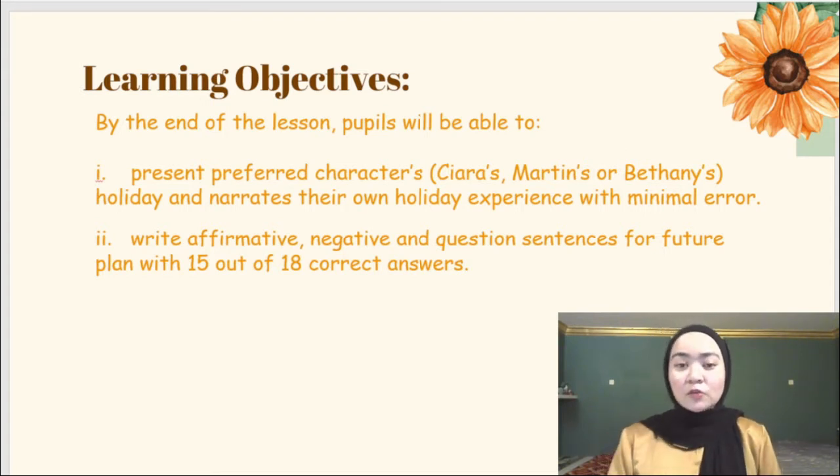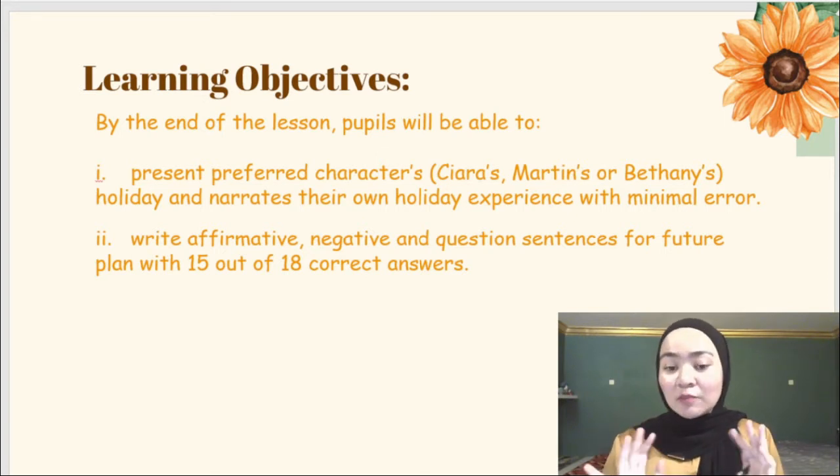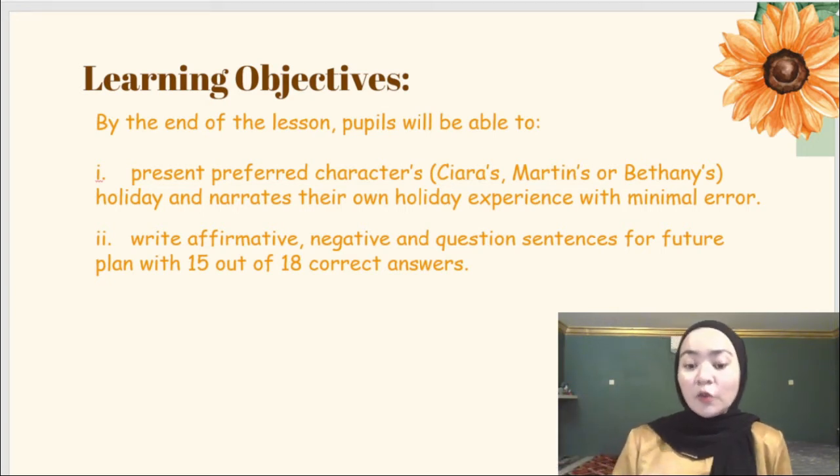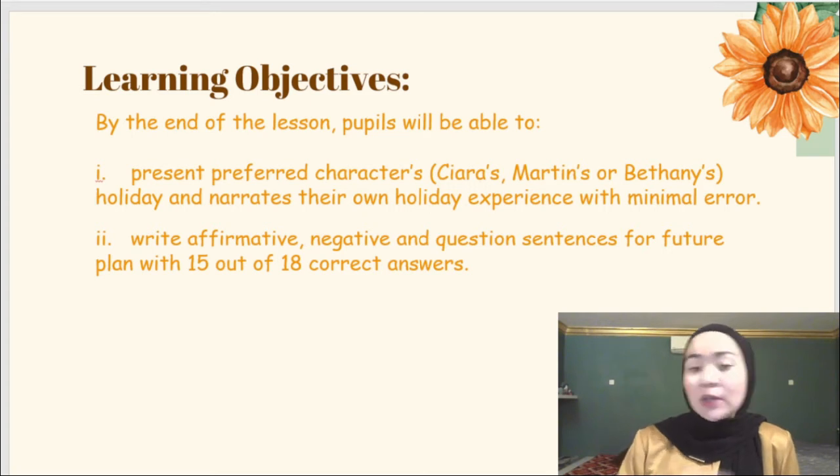Choose your favorite holiday planning as well as the character, and then narrate your own holiday experience. The second one is, I would like you all to write affirmative, negative, and question sentences for future plan. So today we are going to write future planning.